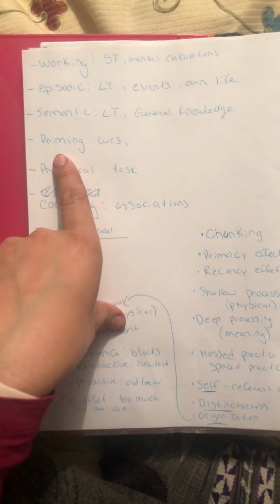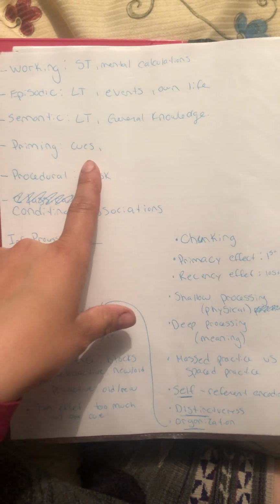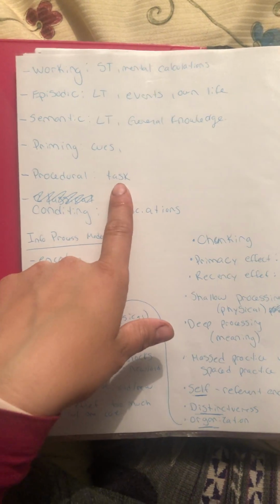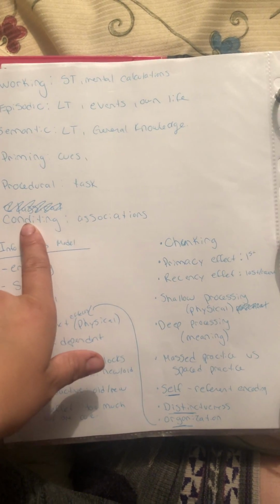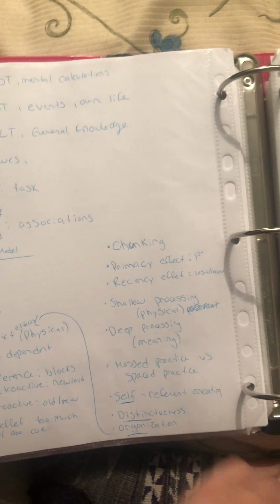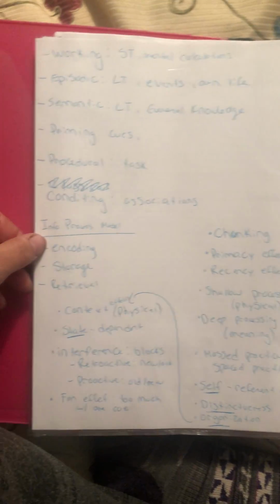We have priming, which is when we use cues to retrieve other information. Procedural memory, which is remembering tasks or procedures. We have classical conditioning, which is making associations between two things, I guess. We then have the information processing model, which talked about encoding.